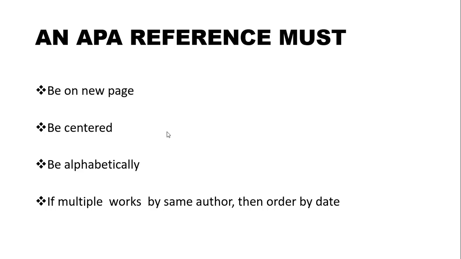Now we will see some important principles an APA reference must follow.